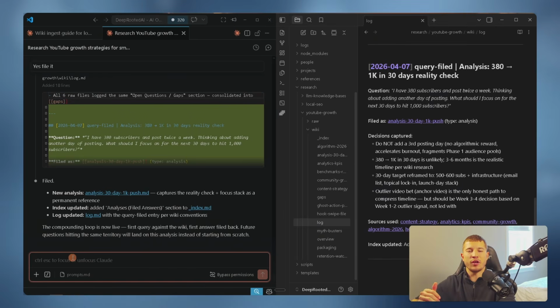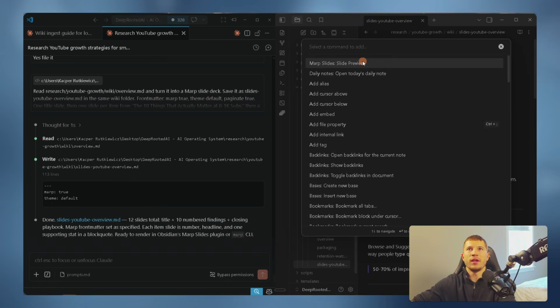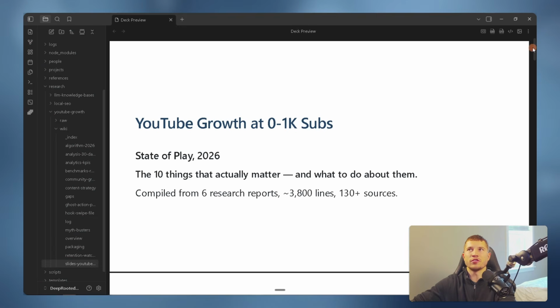And then just for fun, I'm going to create a slide deck of the overview markdown file that's inside of our YouTube growth vault. Our YouTube slide was created. We'll open that up, press Control P, open it as a slide preview, go full screen, and here we go.